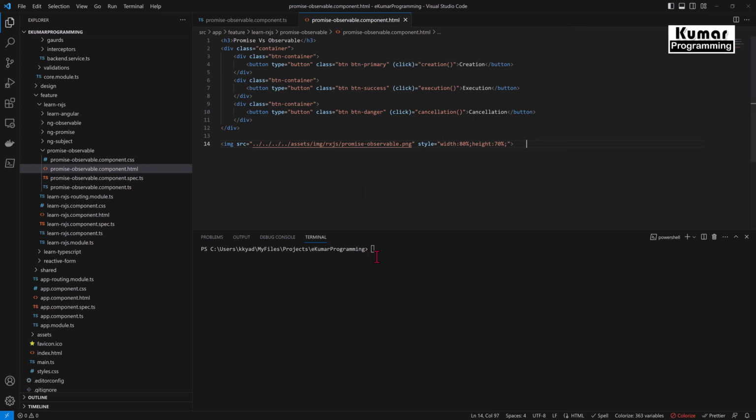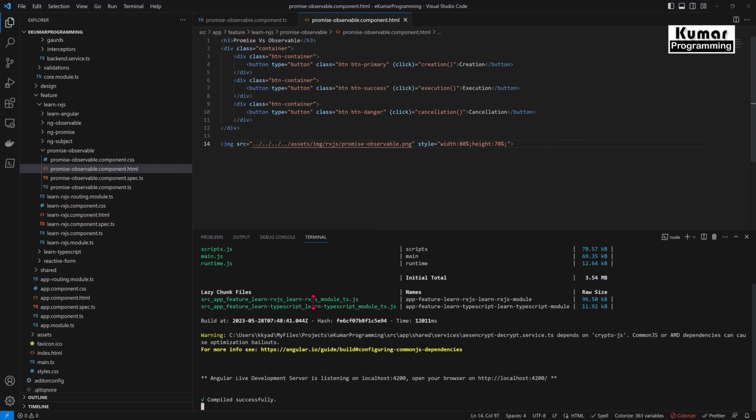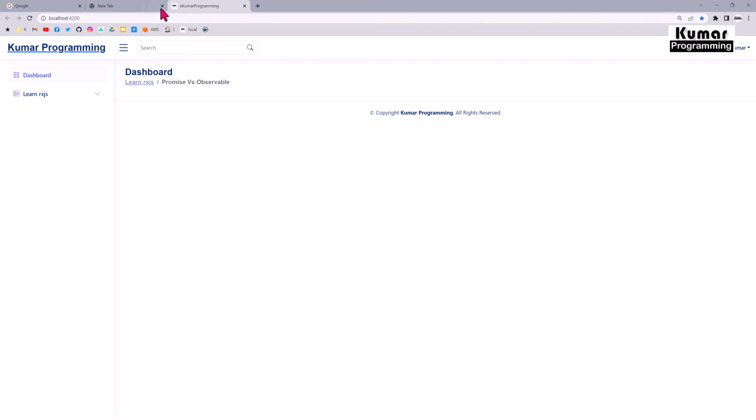Okay, so now let me run this application. ng serve -o. The -o is basically used to run the application in the browser, so it's going to open directly in the browser itself. So it's serving my application now. Yep, see, it's automatically opened in the browser. Now if you see here, I have created an application. In this application, going forward, I'll put all my concepts over here, so it will be at a centralized location and you guys can access it.